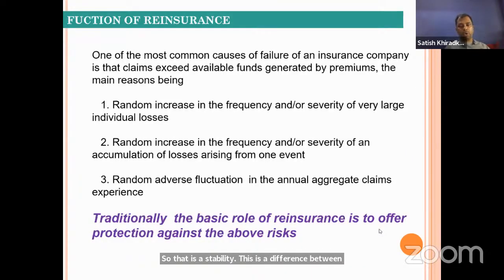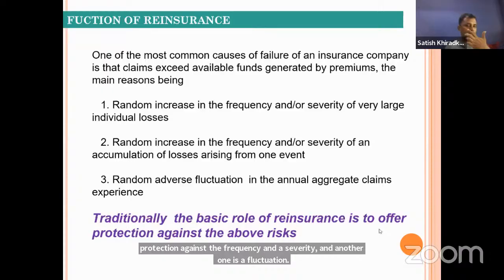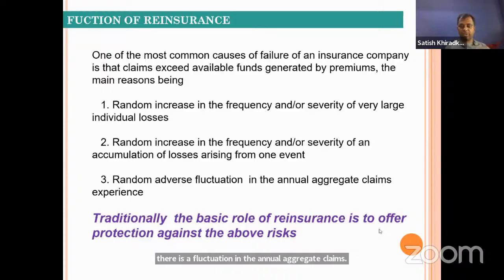So in both cases, reinsurance is required. Traditionally, the basic role of reinsurance is to offer protection against frequency and severity. And another one is fluctuation. If there is a fluctuation in the annual aggregate claims experience, then also we need to have reinsurance.